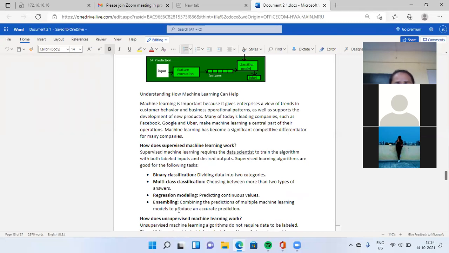In the last few years, Facebook used the machine learning concept for its friend suggestion box. Machine learning has become a significant competitive differentiator for many companies.